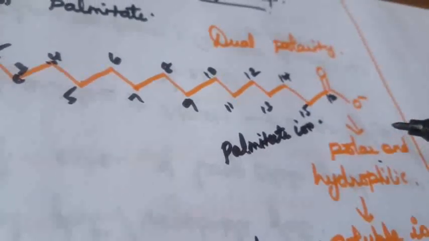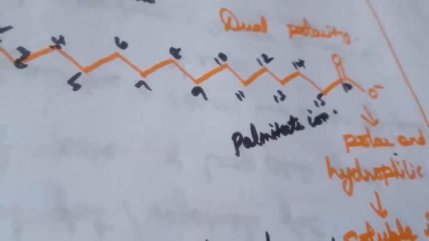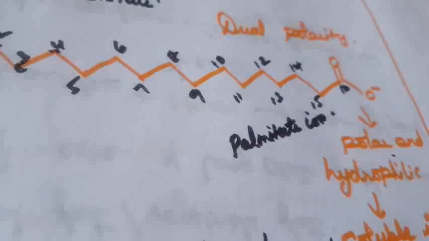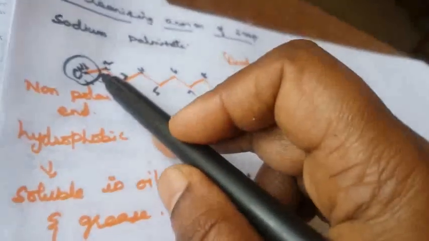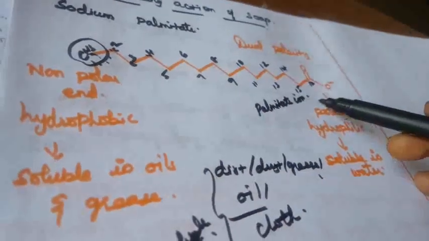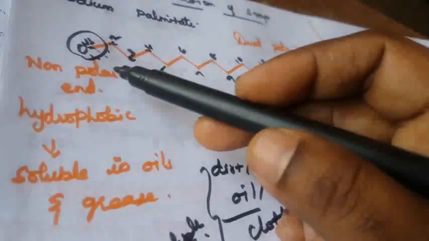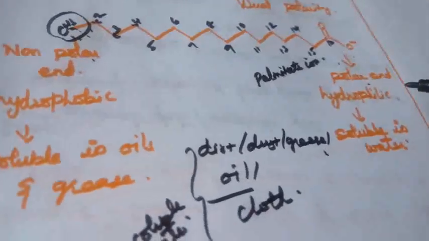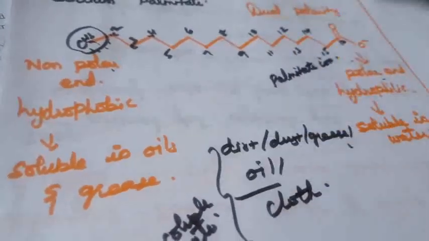The cleansing ability of soap depends upon its tendency to act as an emulsifying agent between the water and the water-insoluble grease. Okay, so what is the mechanism? There is a hydrocarbon part, and on one side the carboxylate ion. That is the polar end, and that is the non-polar end. The polar end is soluble in water, the non-polar end is insoluble in water, only soluble in oil and grease.